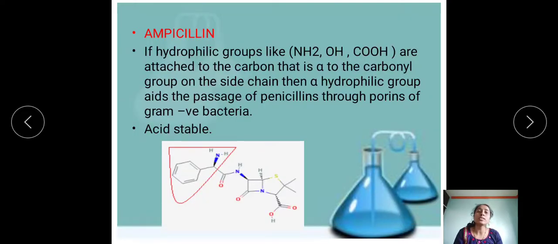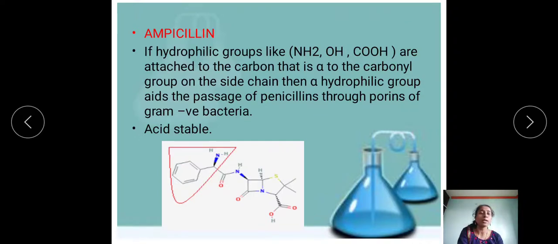Then next is ampicillin, then amoxicillin, then talampicillin. All these come under a different kind of penicillin. What is the name of that class?